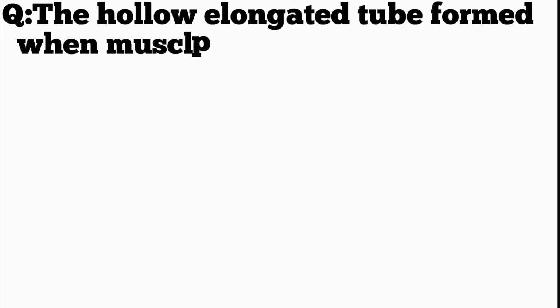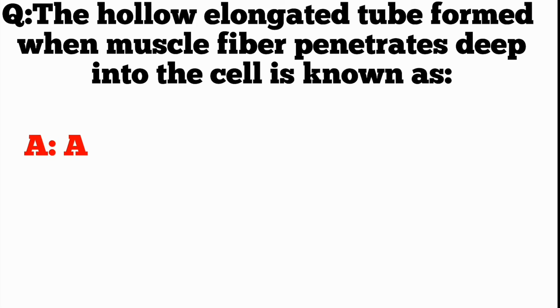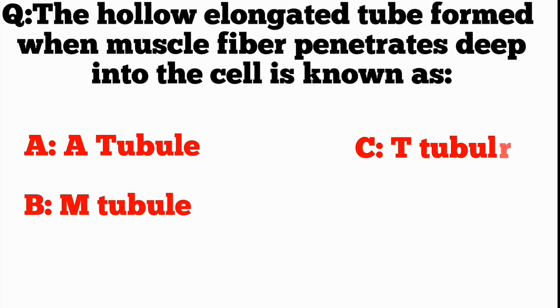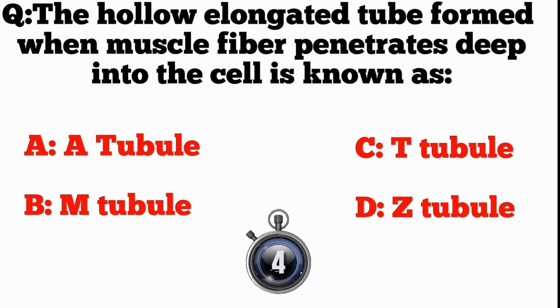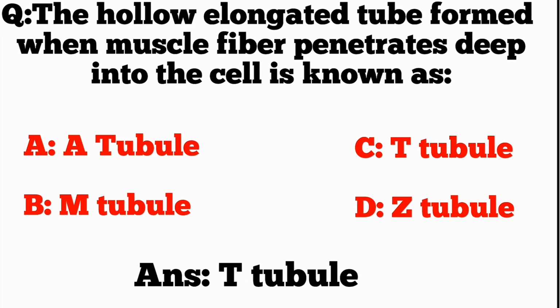Q. The hollow elongated tube formed when muscle fiber penetrates deep into the cell is known as A. The tubule. B. M tubule. C. T tubule. D. Z tubule. ANS. T tubule.